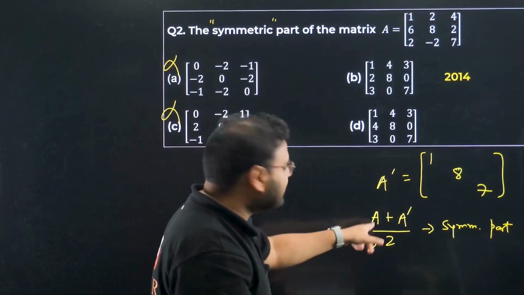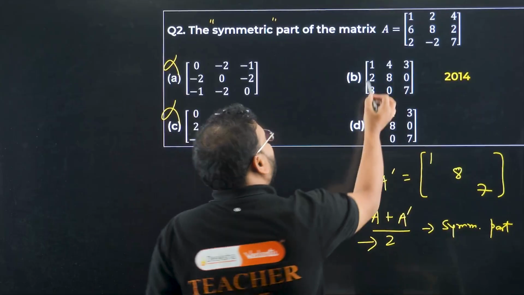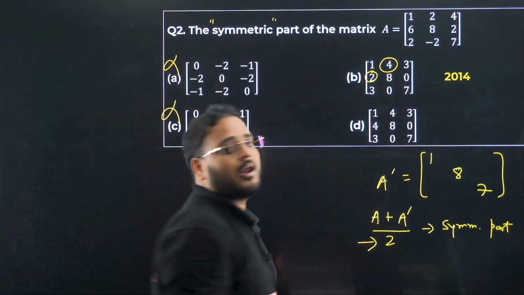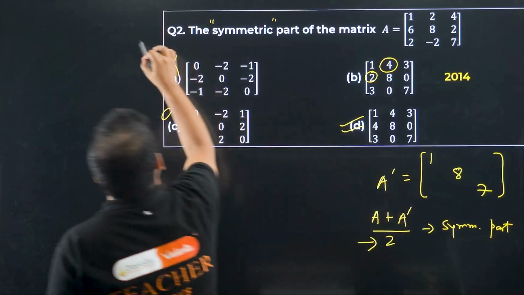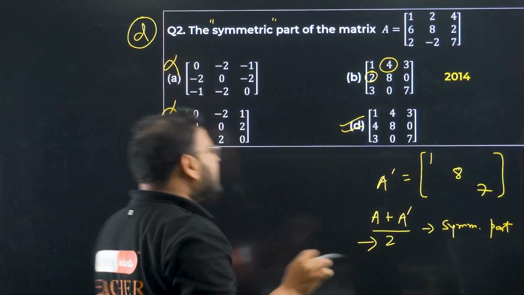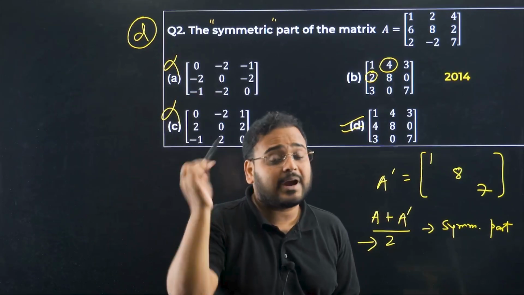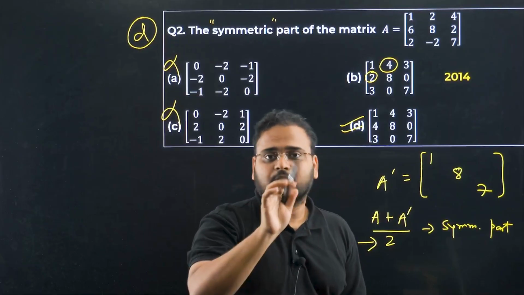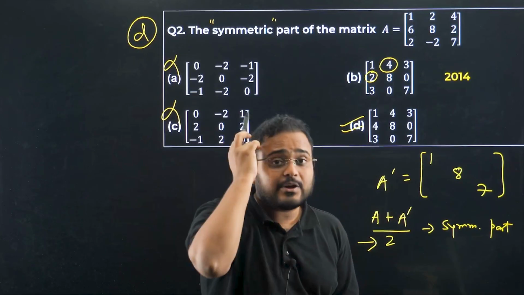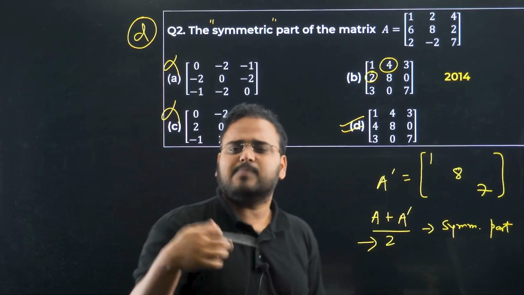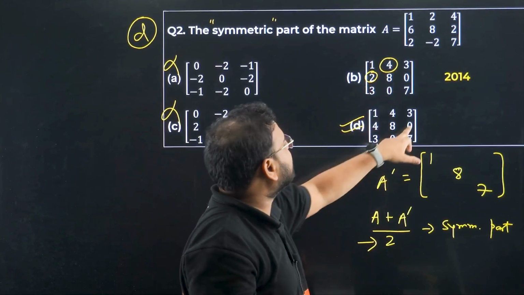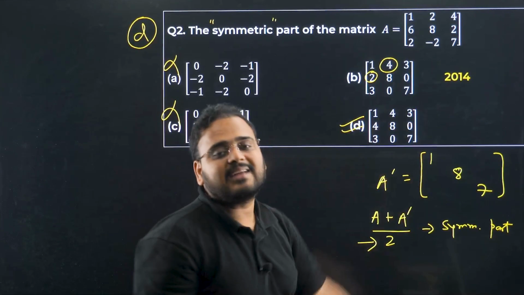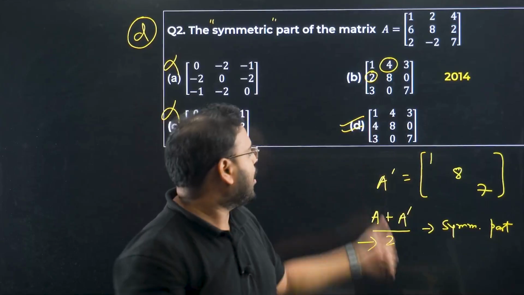So then should I find the sum? No need. Check 2, 4. Is it symmetric? No, sir. It means the option has to be D. Got it? So basically, sometimes you have to apply your mind to get the result. No need to solve the entire thing. Just apply your brain and be faster and smarter in your work. 2 and 4 are not symmetric, right? You have 4 and 4 symmetric, 0, 0 symmetric, 3, 3 symmetric, and the diagonal is 1, 8, 7. So, of course, option D is correct.